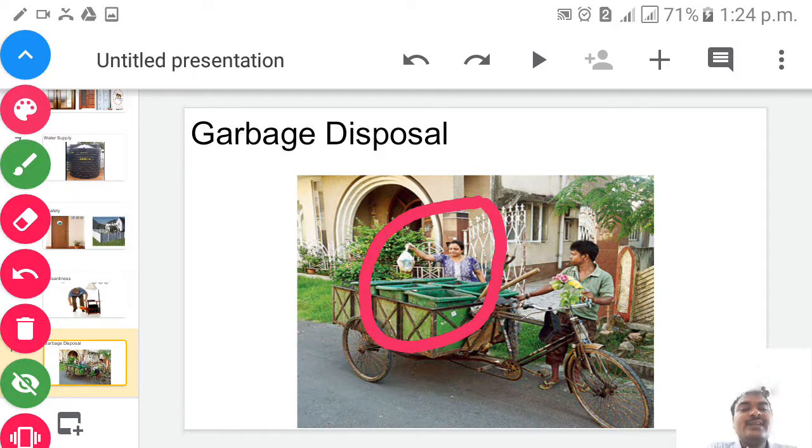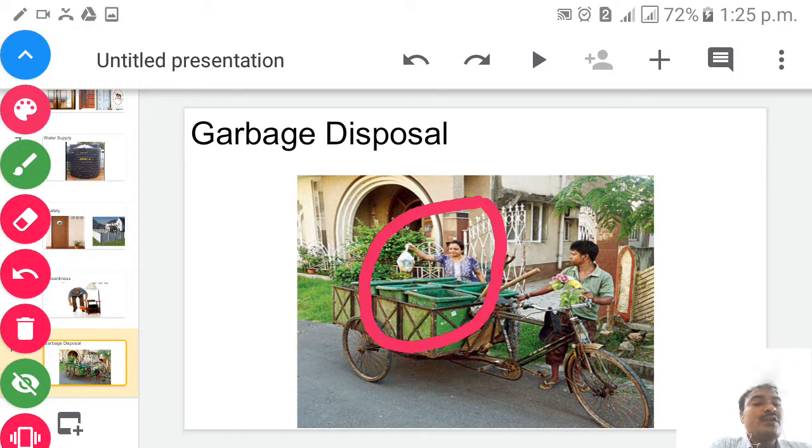Then lastly, children, we have to do the conclusion of this chapter. What we have to remember at the last, we'll see now. We are all responsible for protecting the natural environment. We should keep fresh plants around our house. We must plant trees in our colony. We should live in harmony inside our home and with our neighbors. The cooperation, sharing and caring creates a friendly environment. Apart from all these points, we have to take care of our neighborhood and our surroundings, children.